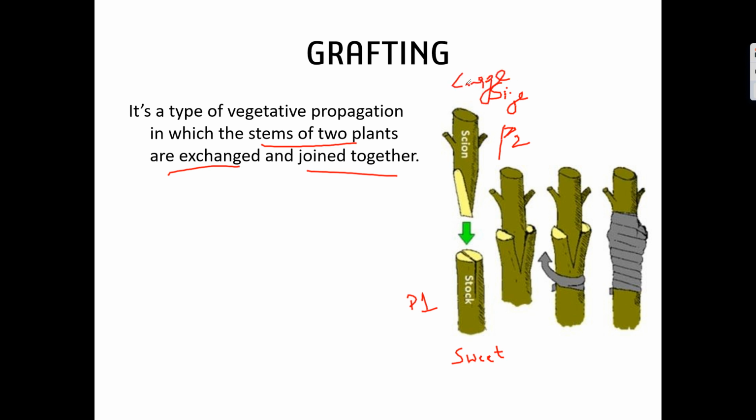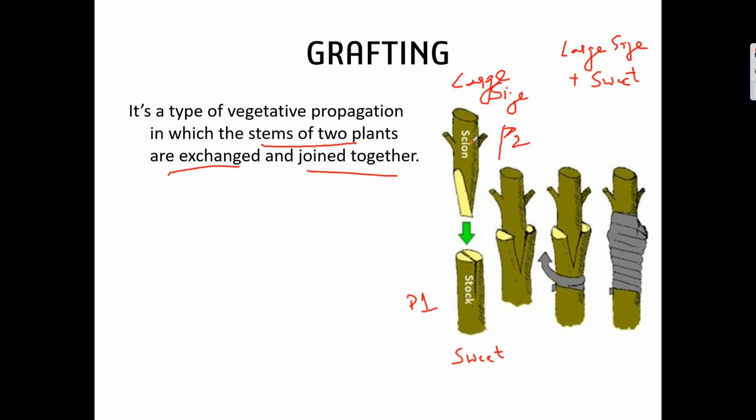So we want the plant which is giving large size plus sweet mangoes. So what the farmer has done, he has cut the stem of plant 1 as well as plant 2, and he has inserted this and tied it.